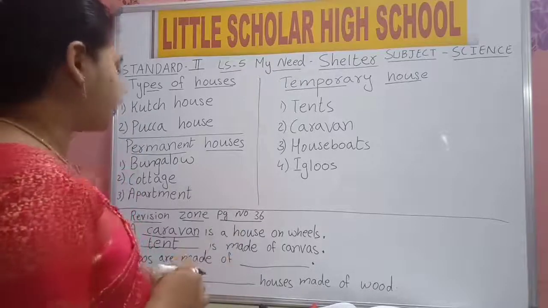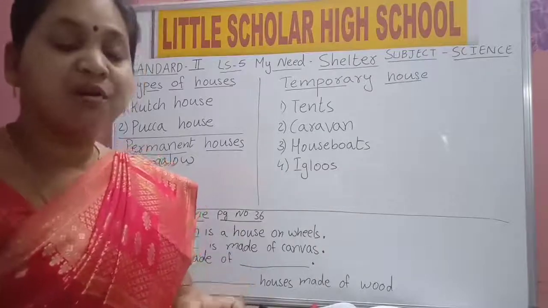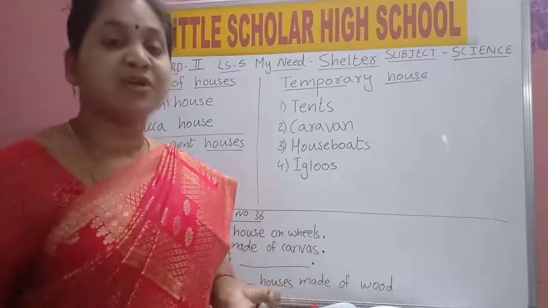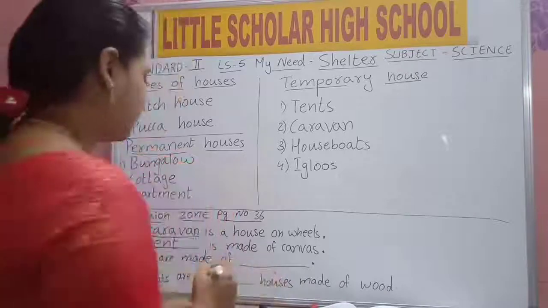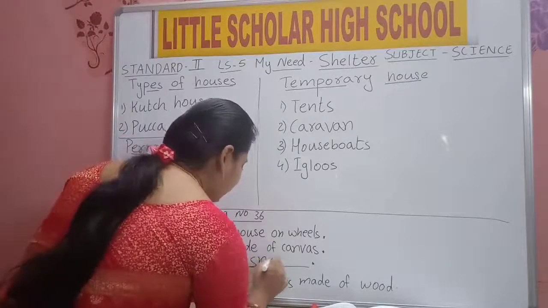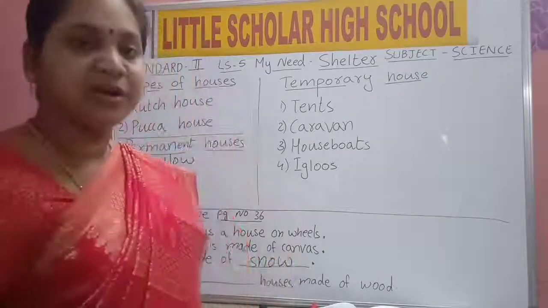Next, igloos are made of dash. Igloos are made of snow. S-N-O-W, snow. Igloos are made of snow.